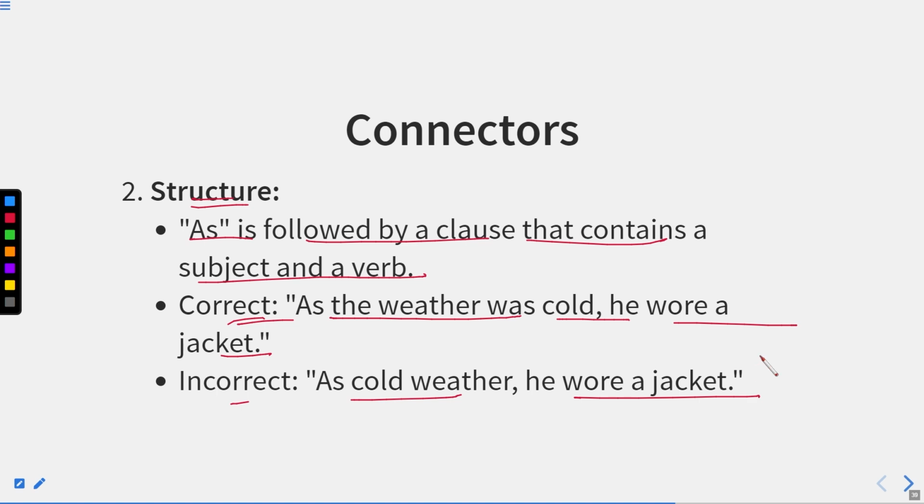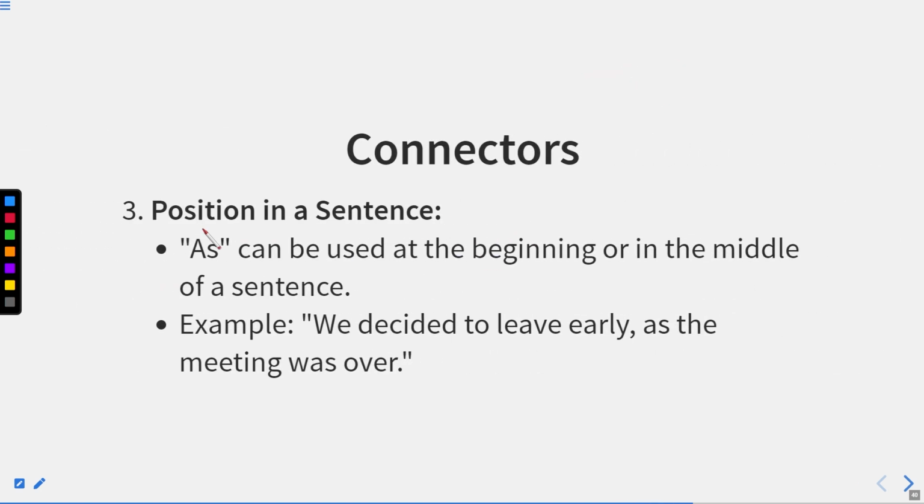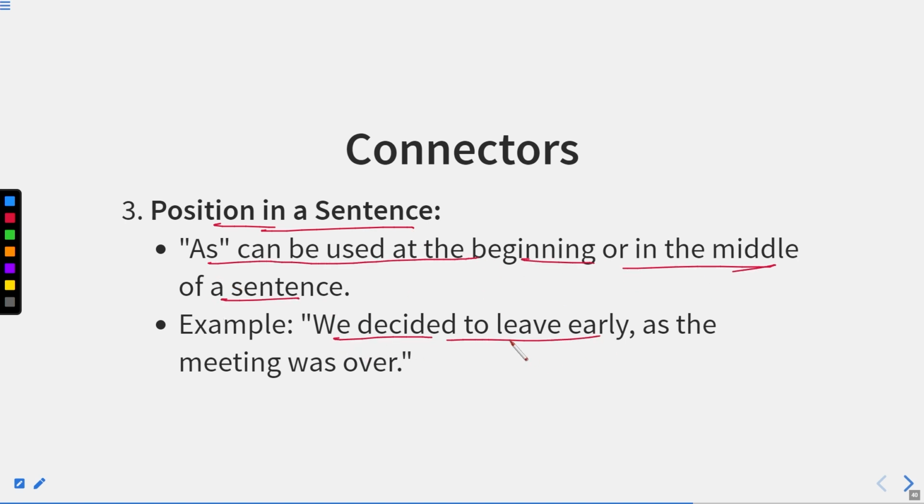Incorrect: as cold weather, he wore a jacket. So the correct sentence will be: as the weather was cold. It means we need a subject plus verb structure. Position in a sentence: as can be used at the beginning or in the middle of the sentence. For example, we decided to leave early as the meeting was over.